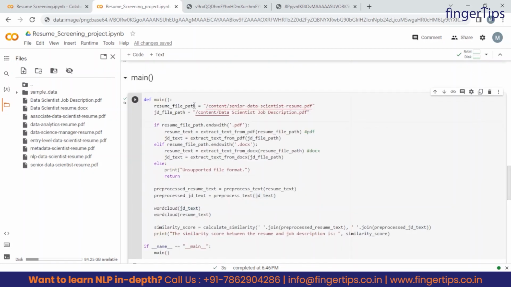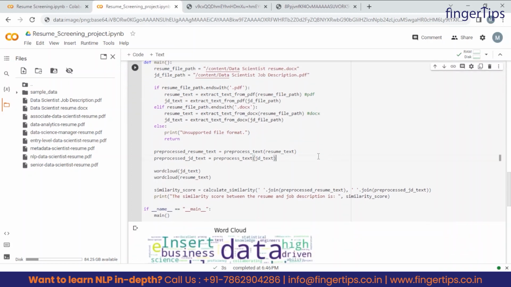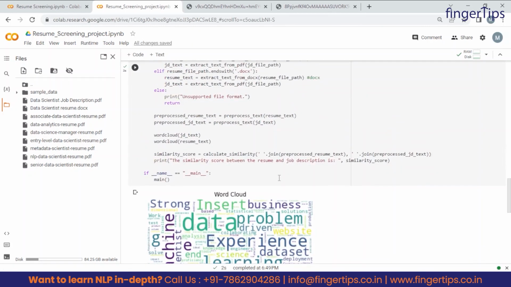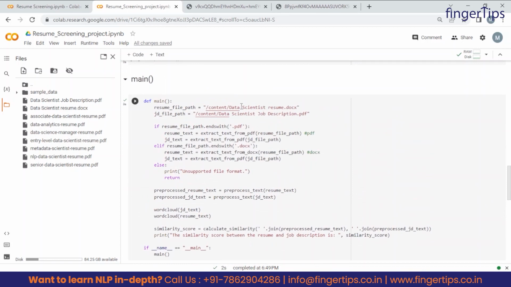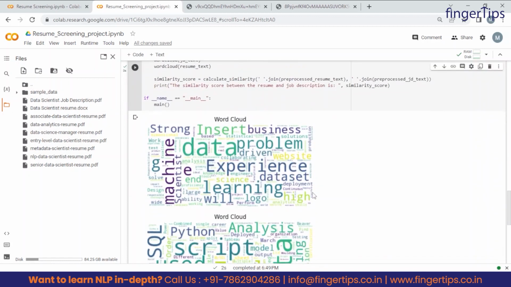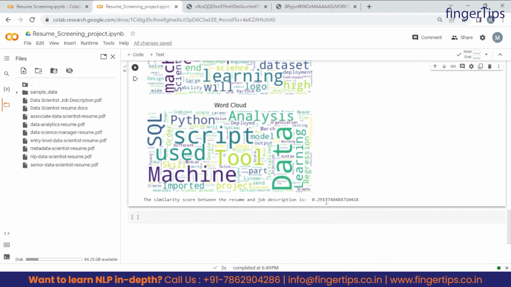So guys, we have worked with this PDF file, right? So let's also check this docx file. We will just copy the path of this docx resume and paste it here. So now let's run this code again, and guys, this time we can see this docx document, this data scientist document, is matching with the job description by almost 29%, which is better than the previous one.